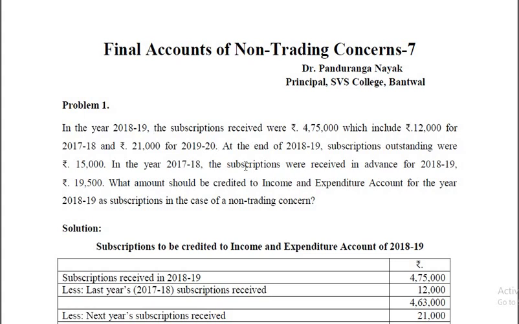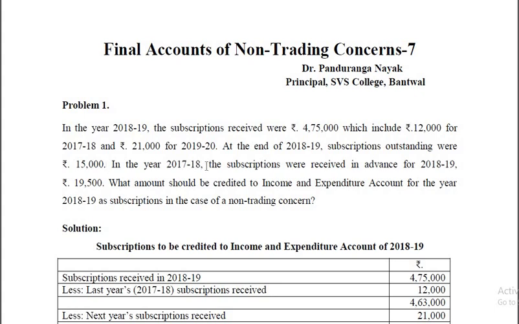Similarly, at the end of 18-19, subscriptions outstanding were 15,000. So this is the income of the current year, but you have not received it. Though you have not received it, you have to add it to the subscriptions received because you are preparing the income and expenditure account on accrual basis. That is subscription already received as well as outstanding. Whereas if subscriptions received were relating to last year or next year, they are to be excluded from the subscriptions received during the year.